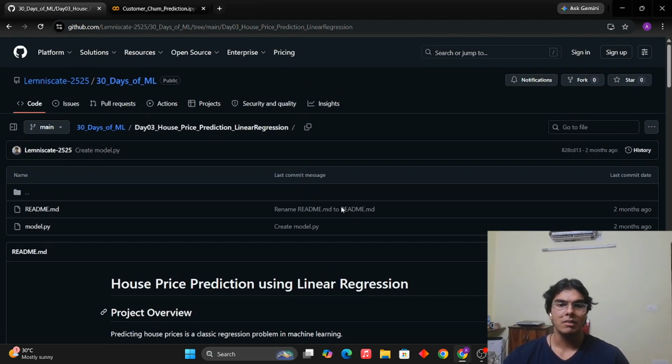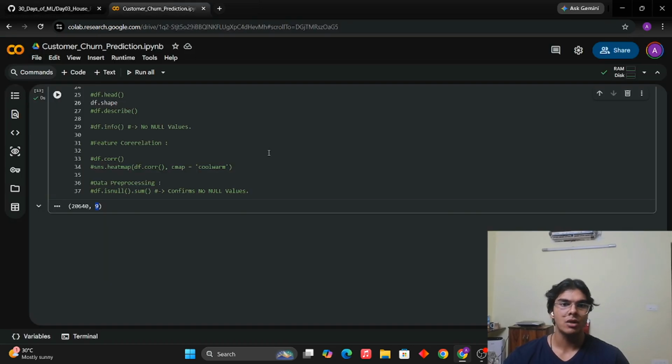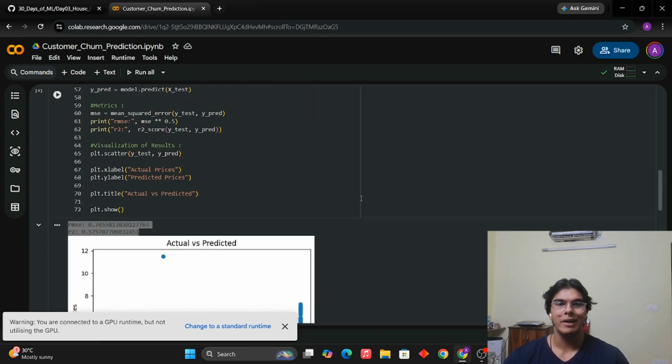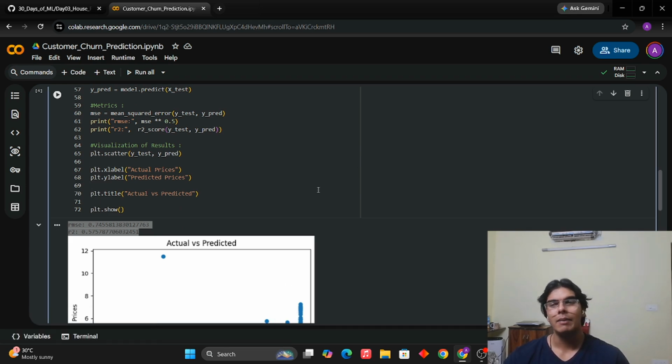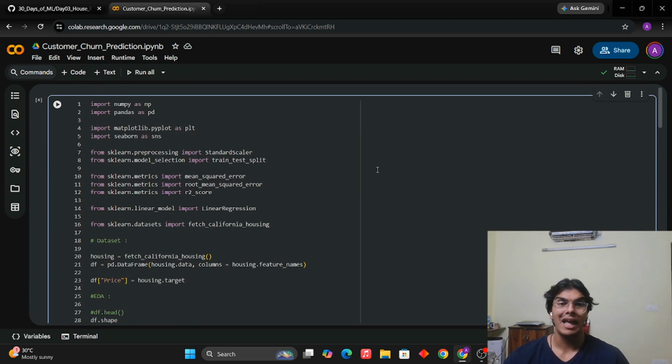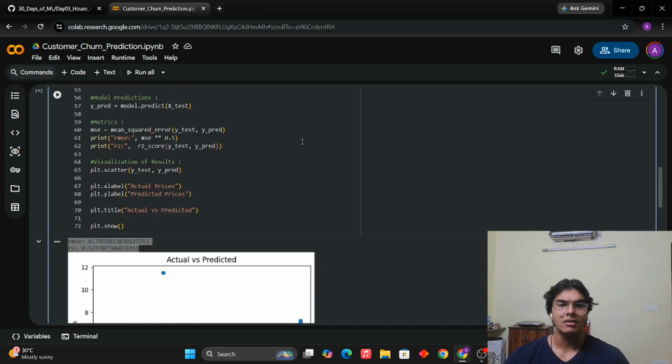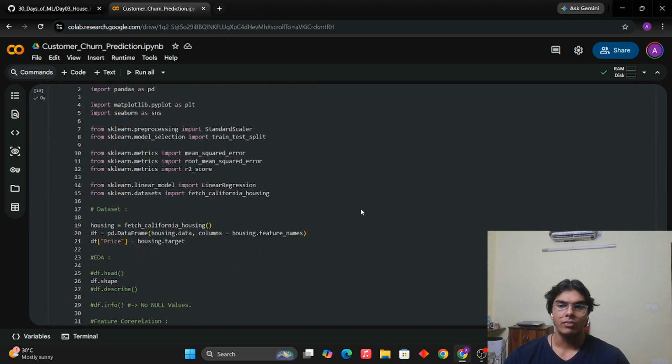So this was about it for the house prediction model. Like I said, it is a linear problem, so it makes it pretty easy, pretty direct to do everything. And maybe this model can be tuned further to get better results. But like I said, it was just a naive model to kickstart the series and just to look at it. So this will be it.